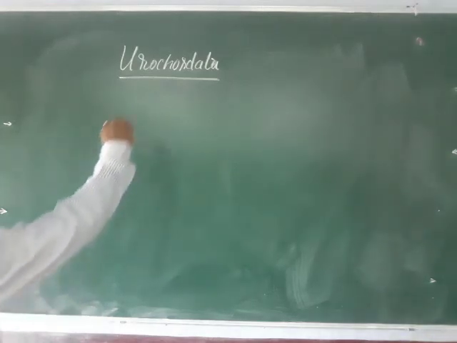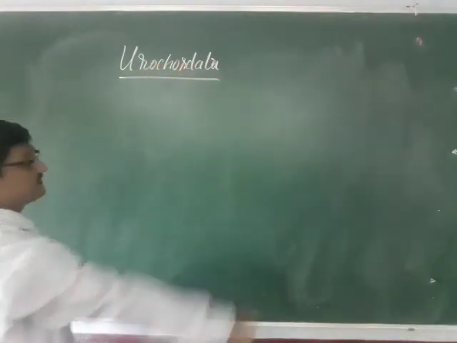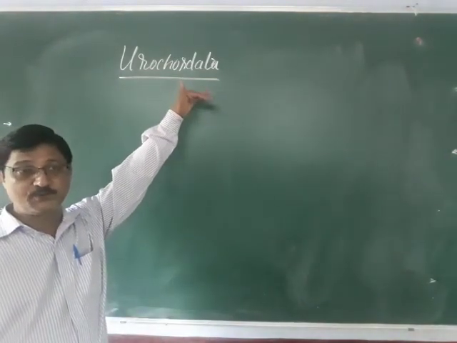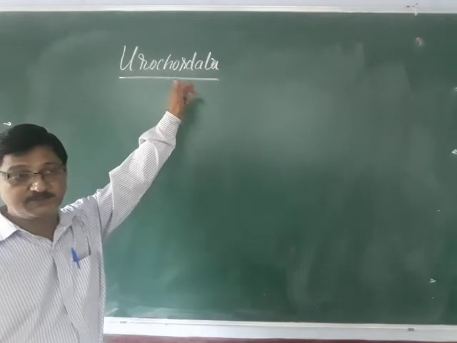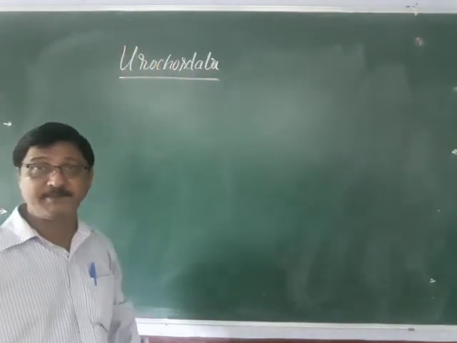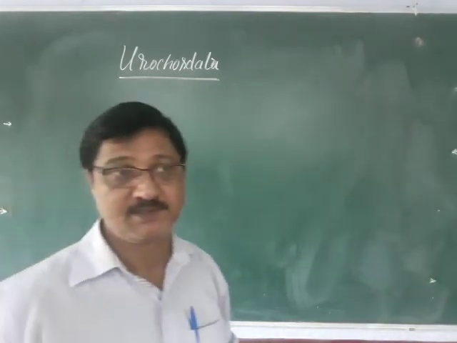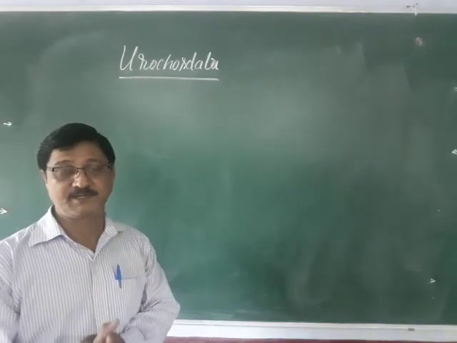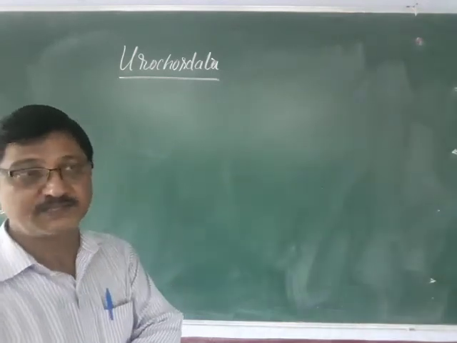Dear students, let us go to the study about the urochordate. This is also one of the protochordates, the second type of sub-protochordate. The first we have studied already, that is the hemichordata. Hemi means half. The notochord is present in the region of half part of the body. So that is the hemichordata.